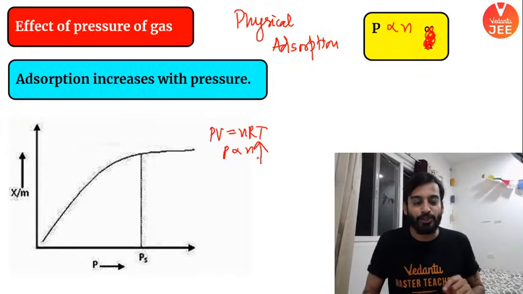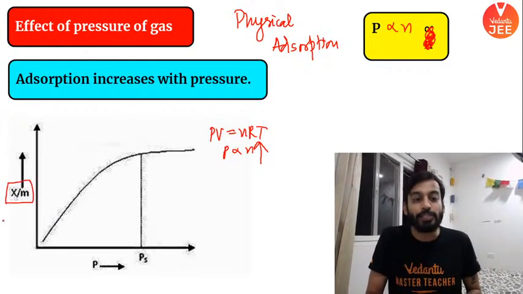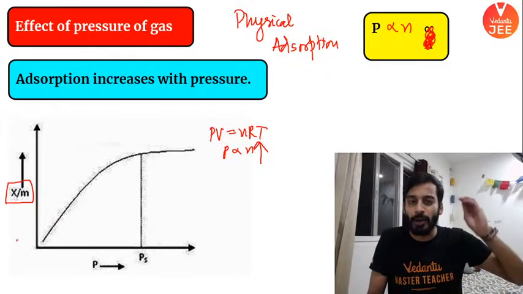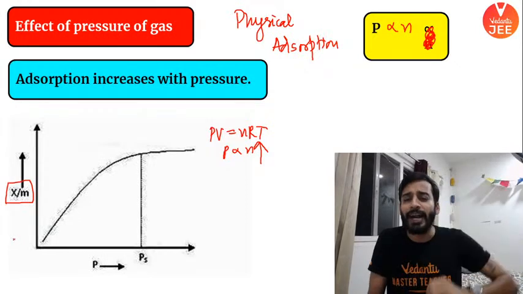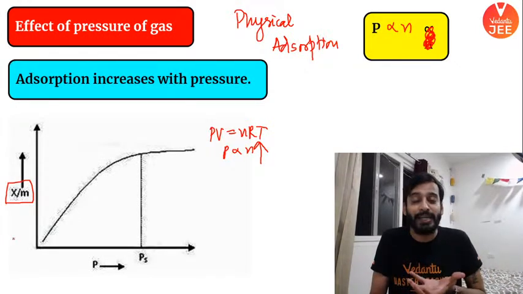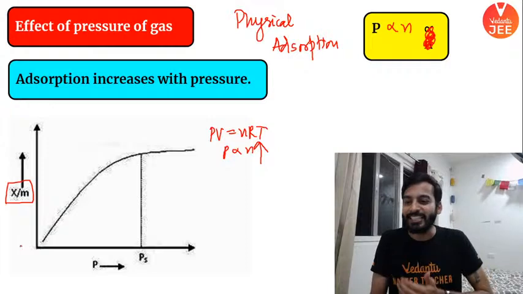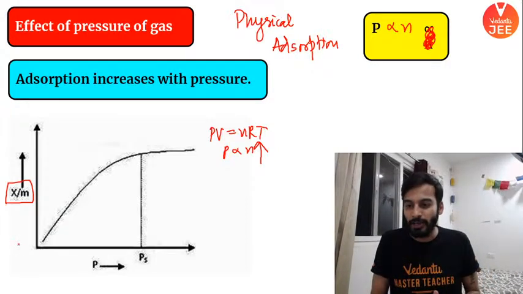Did everyone understand? So you can see the amount x by m is what? Extent of adsorption. The amount of gas getting deposited at the surface of the adsorbent will automatically increase if I increase the pressure. Is everyone understanding? Is everyone clear?